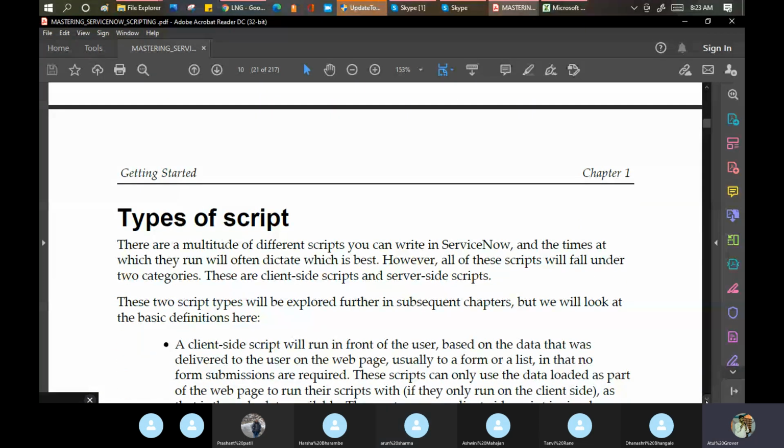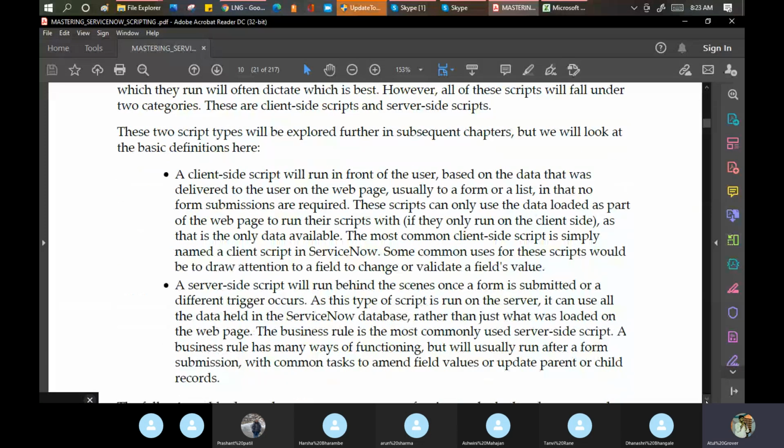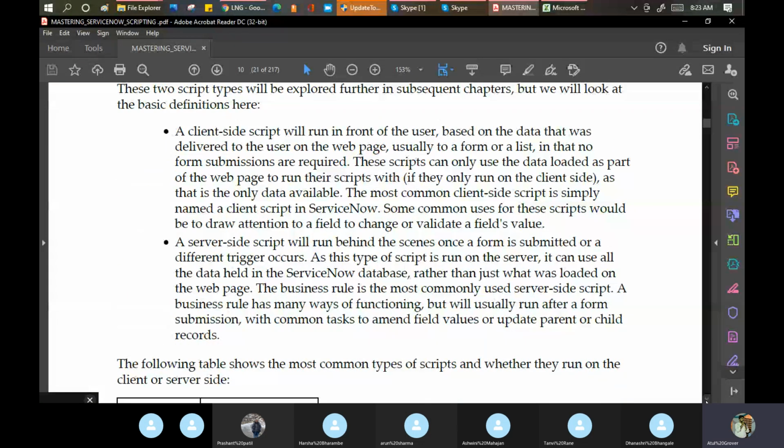Now the question comes: how many types of scripting are available in ServiceNow? Mainly we have two types of scripts. One is called the client script and one is called the server side script. This question is asked many times in interviews, specifically if you are appearing for a developer interview. What do you mean by client side and what do you mean by server side?